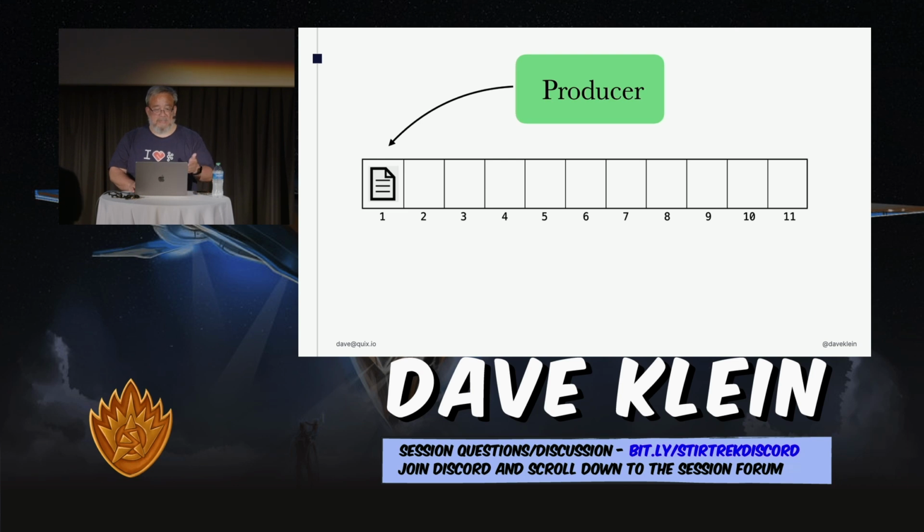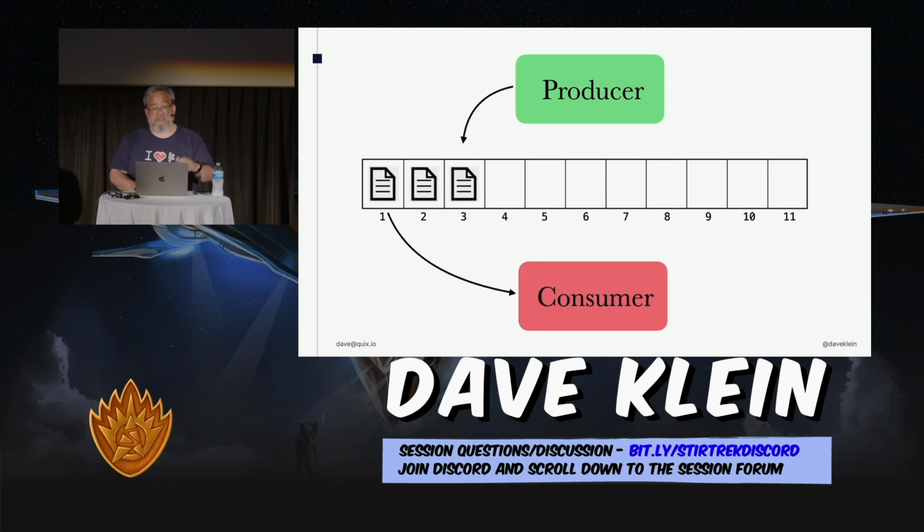So the producer writes these events to the log one at a time. The producer is the piece that knows where they should go. So if there are multiple partitions, which I haven't talked about yet, but when we do, the producer determines which partition to put each event on. It also handles things like compression if you set that. It also handles retries. So there's quite a bit of smarts in the producer. But it just keeps on appending these events, and the consumer, which is another part of the client library. These are just classes in a library.